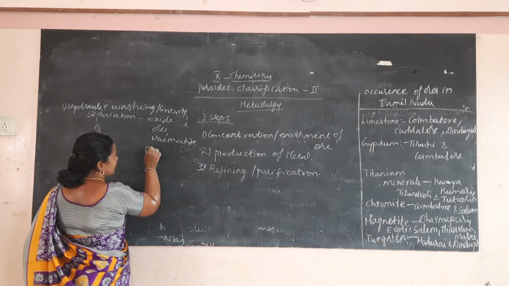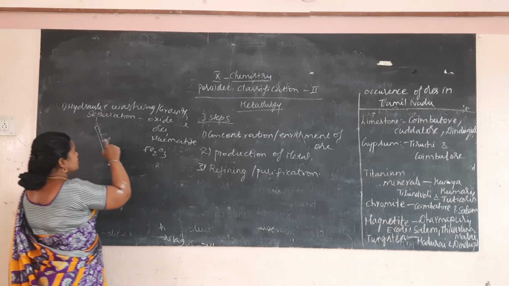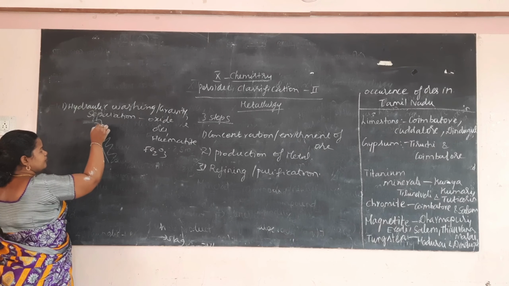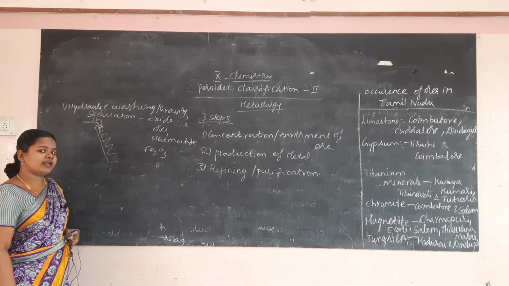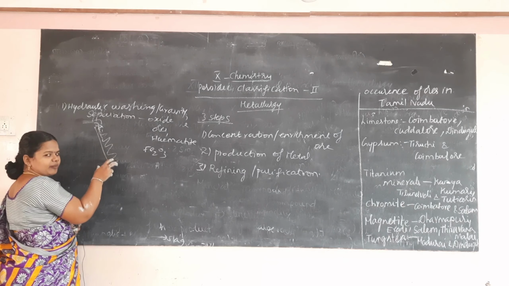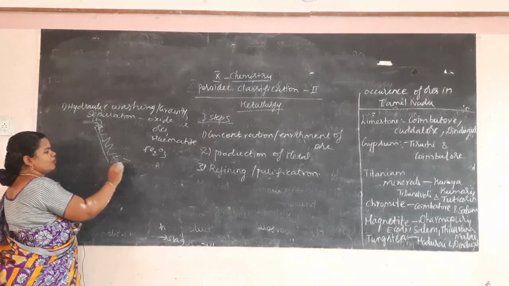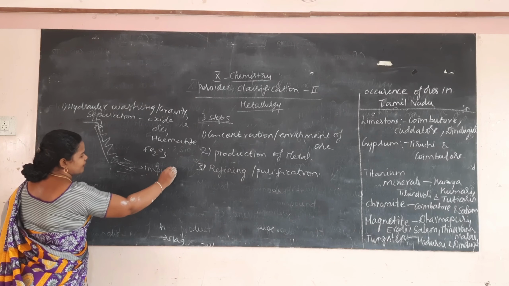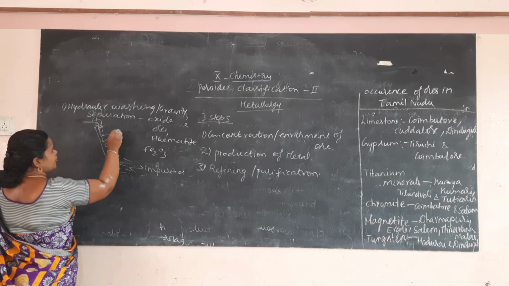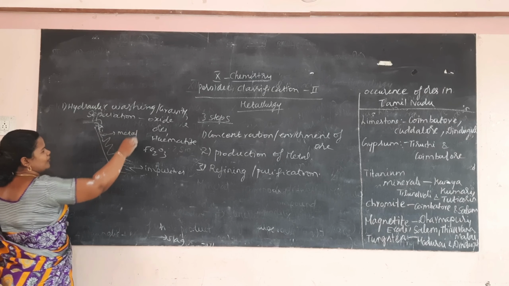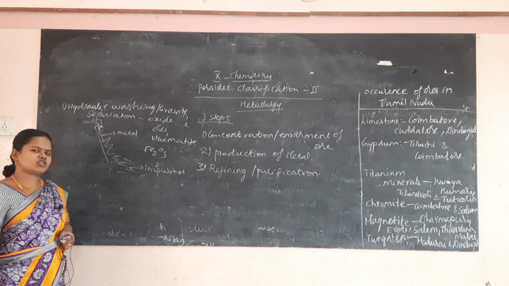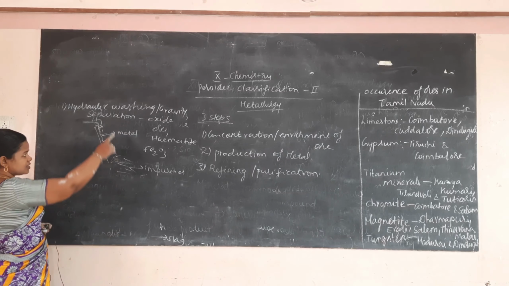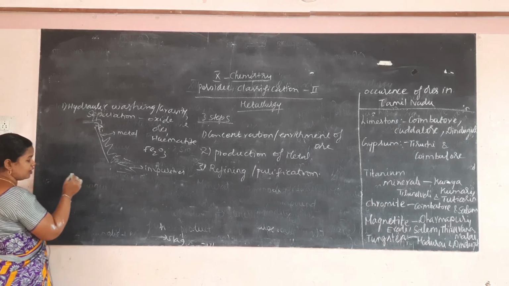So this method is applicable to oxide ore, hematite. This is placed in a sloping earth and a tap was connected, and here a current of water is sprayed over the metal and the impurities will be washed away. The impurity will be washed away and the metal will remain in the sloping earth. That is known as hydraulic washing or gravity separation process. This is applicable to oxide ore, that is Fe2O3.